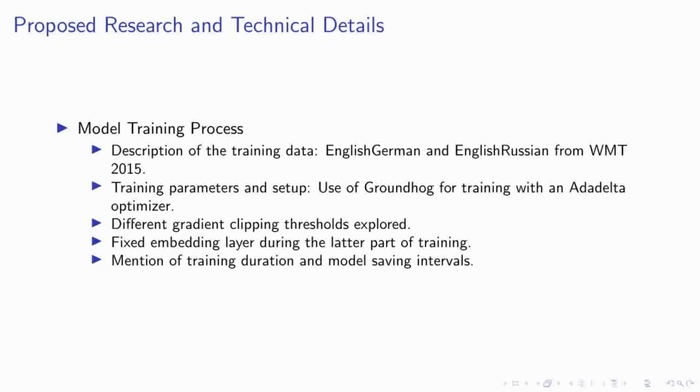During the latter stages of training, we fixed the embedding layer, which allowed the models to refine and specialize on more nuanced aspects of the translation task without altering the foundational word representations. Each model was trained for approximately 7 days, with checkpoints saved every 12 hours to capture model states and facilitate further fine-tuning. This meticulous training regimen has been pivotal in enabling our models to effectively handle the translation of rare and unseen words through subword units.